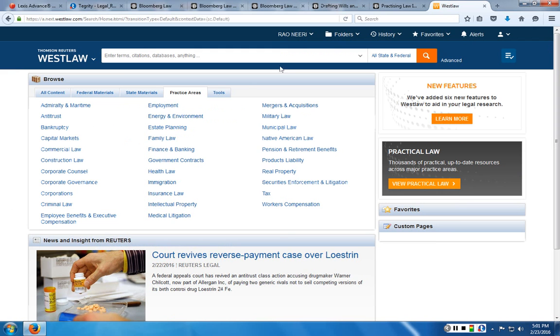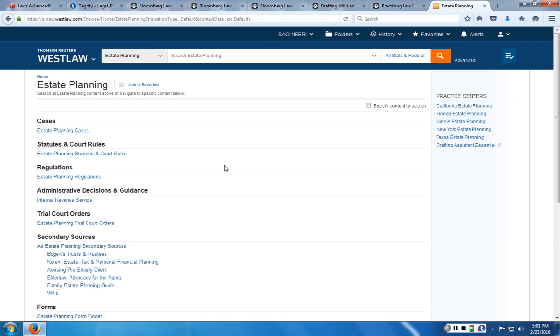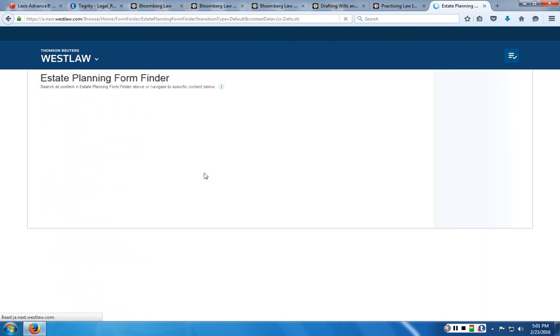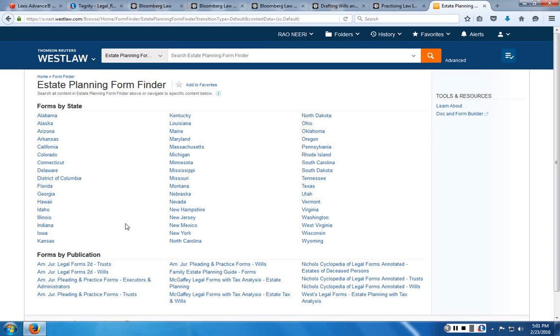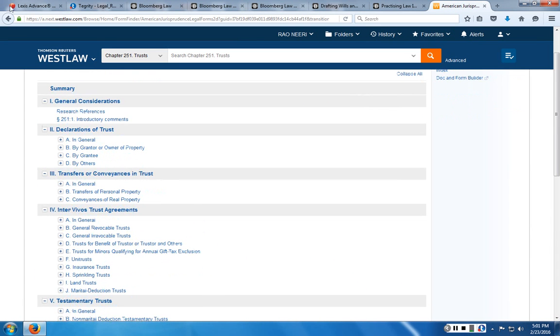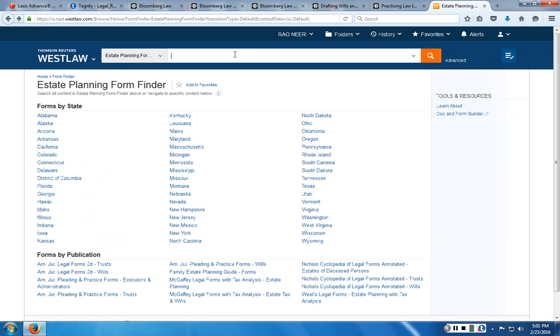Let's take a look at what's available on Westlaw. From the main page of Westlaw, under practice areas, there is a link to estate planning resources. And from here, there is a link to the estate planning form finder. You can also browse publications that give you all kinds of forms for trusts, like the Amjur legal forms. But for right now, let's just use the search function in the form finder.